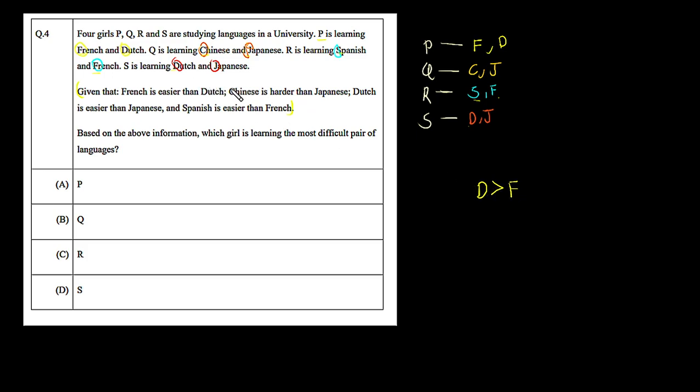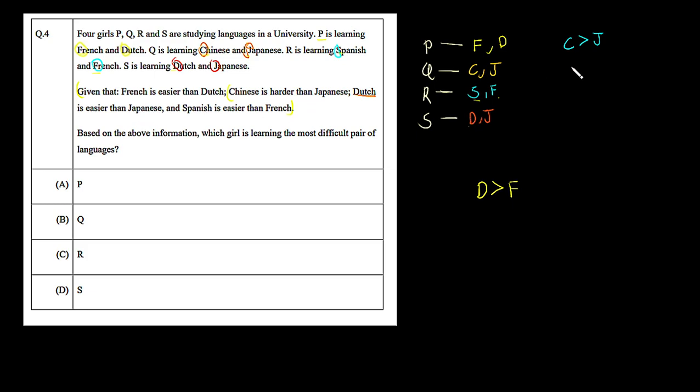Now let's read the next sentence. It says Chinese is harder than Japanese. In the same way, according to this rule, we can say Chinese, C, is harder than Japanese. Again, we put the greater than sign here, and then J for Japanese. Now in the third line, Dutch is easier than Japanese.